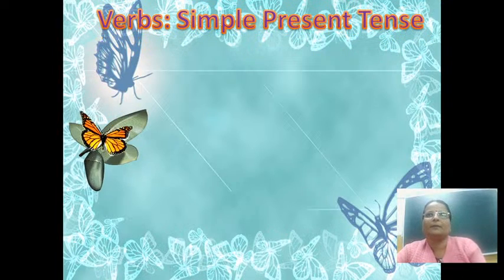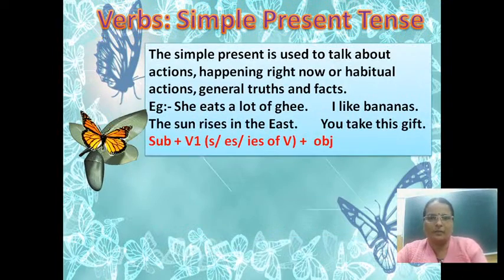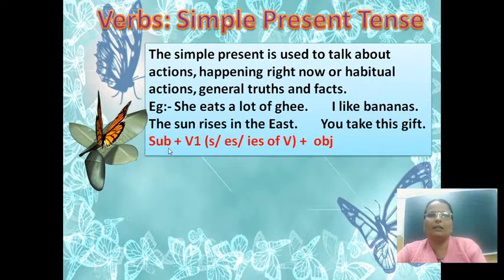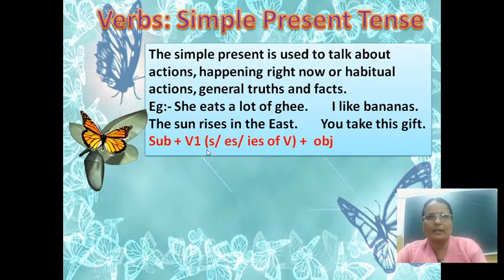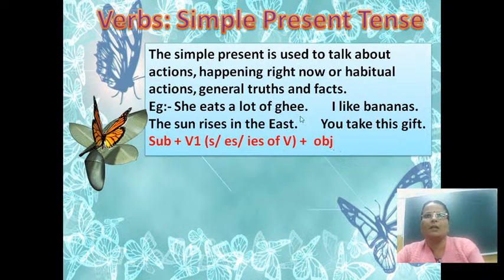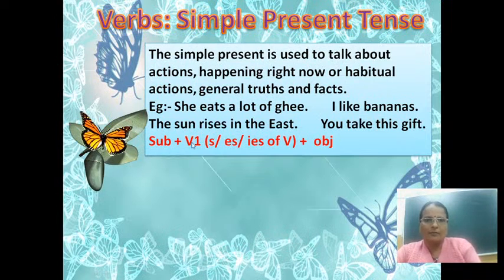Then we learned about simple present tense, with the format subject plus V1 or S or ES or IES form of the verb plus object. Simple present tense is used to talk about actions happening right now, or habitual actions, that means habits, or general truths and facts.